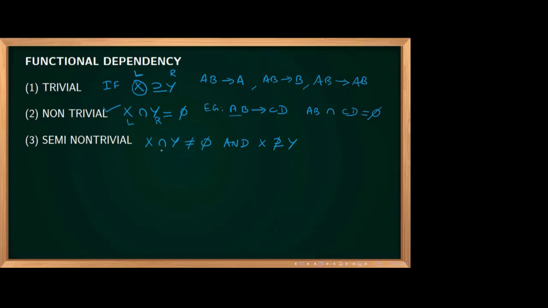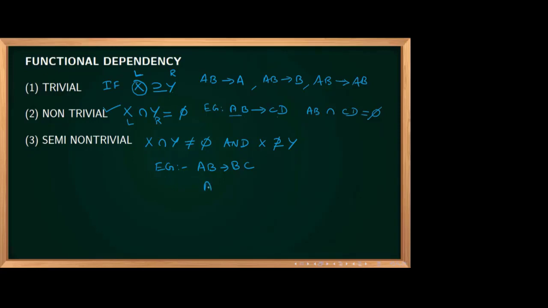Can you tell one example for this one? X intersection Y not equal to phi. That means some intersection should be there and the left side is not a superset. Can you tell one example? AB determines BC.